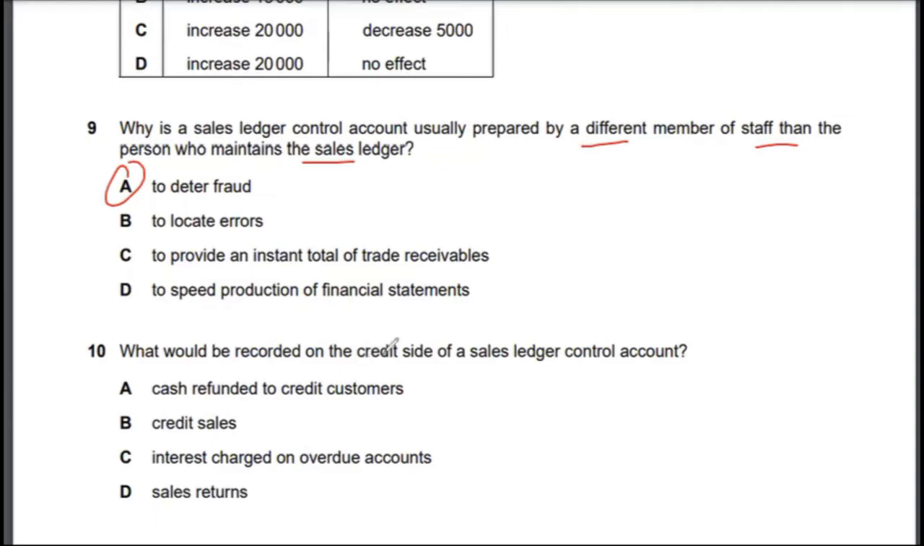What would be recorded on the credit side of the sales ledger control account? It's simply the matter of knowing the format of sales ledger control account, actually. So if you have practiced enough and if you have engraved the format of sales ledger control account, then you will actually know which side appears on the debit side and which side appears on the credit side. It's a very standard format. So the correct answer to multiple choice 10 would actually be option D, that is sales return will appear on the credit side of sales ledger control account.